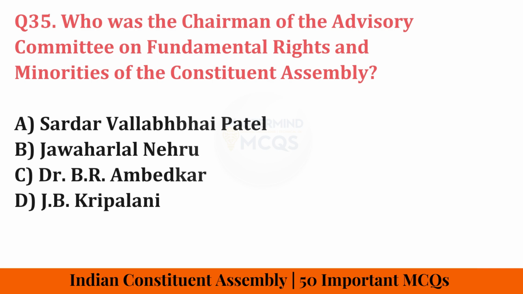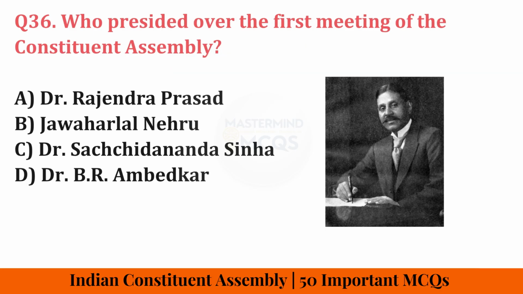Who was the chairman of the Advisory Committee on Fundamental Rights and Minorities of the Constituent Assembly? Correct answer is Sardar Vallabhbhai Patel. Who presided over the first meeting of the Constituent Assembly? Correct answer is Dr. Sachchidananda Sinha.